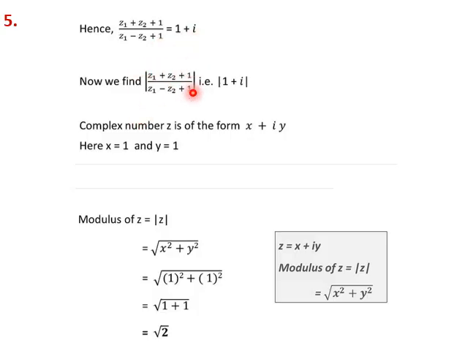Now we need to find the mod of this. So that will be equal to mod of 1 plus i, which is the square root of 1 square plus 1 square. That's all. Real part is 1, imaginary part is also 1. So it will be the square root of 1 square plus 1 square, which is square root 2.